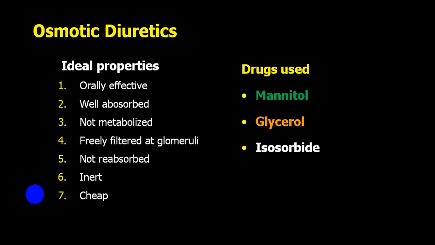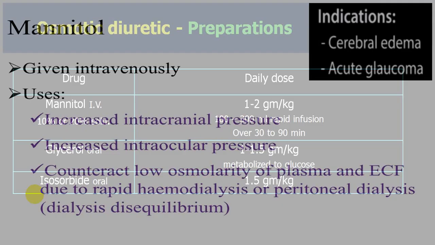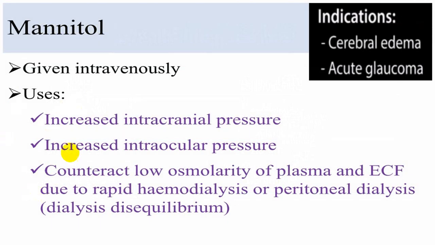The commonly utilized are three: mannitol, glycerol and isosorbide. Urea is not commonly being utilized. These are the doses commonly used for osmotic diuretic property, and its main use is in cerebral edema, and also, if carbonic anhydrase inhibitors cannot be used, you can use it in case of acute glaucoma.